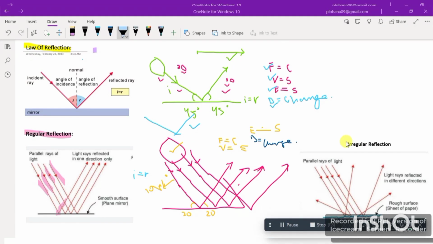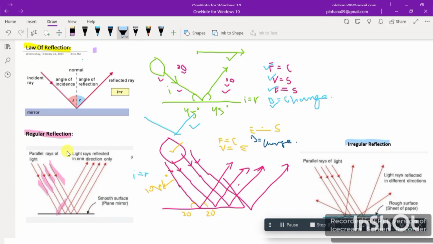Now we are going to discuss the second type of reflection, which is irregular reflection. As I taught you about regular reflection, now we are going to discuss irregular reflection. So what is irregular reflection? It is also known as diffuse reflection, which occurs when a light ray is incident on a rough or irregular surface.